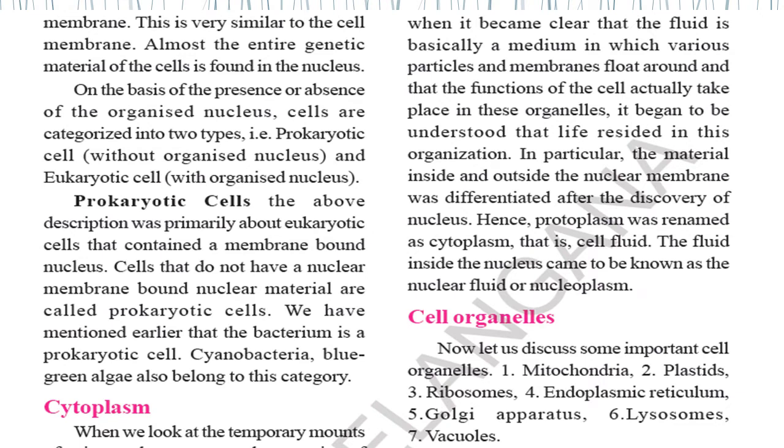On the basis of presence or absence of organized nucleus, cells are categorized into prokaryotic, without organized nucleus. Like there is no nucleus, it is called prokaryotic. Eukaryotic cell, with organized nucleus. The above description was primarily about eukaryotic cells that contain a membrane bound nucleus. Cells that do not have a membrane bound nuclear material are called prokaryotic cells. Underline it or write down in the notebook, okay?